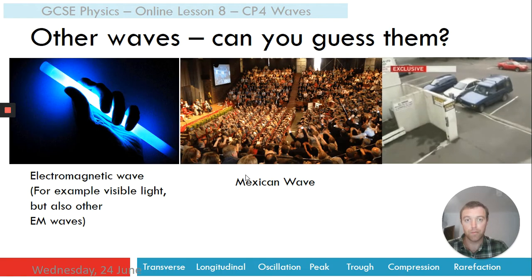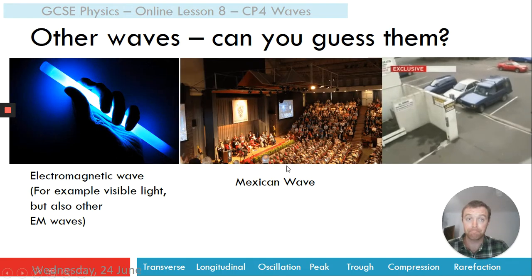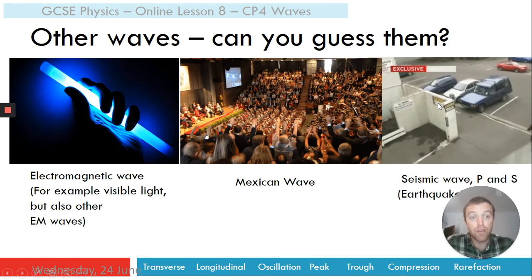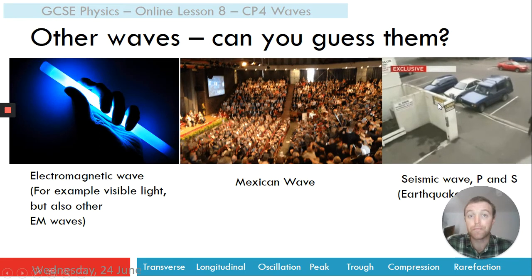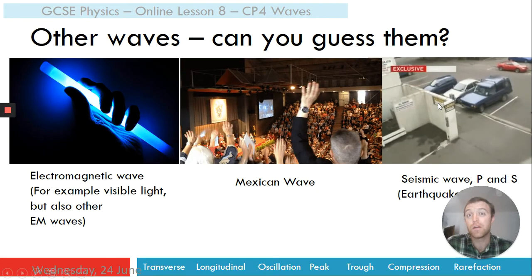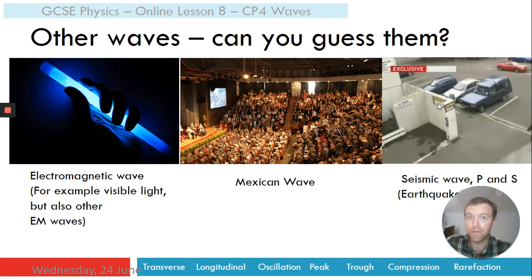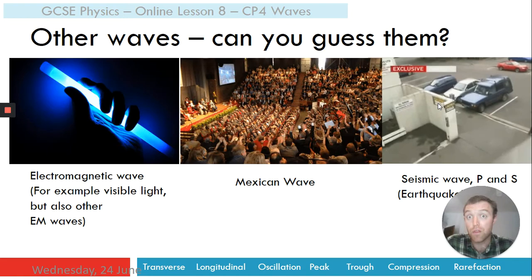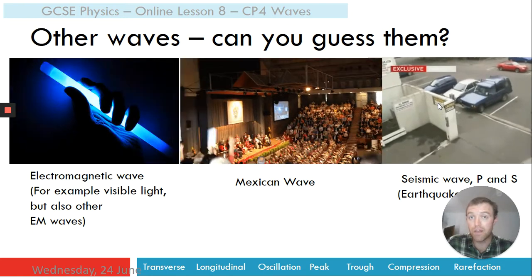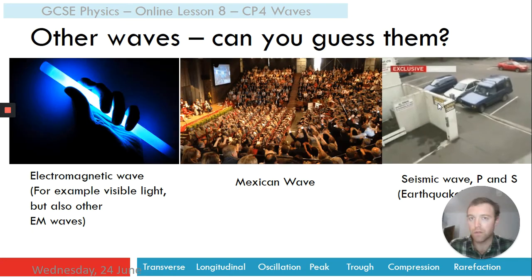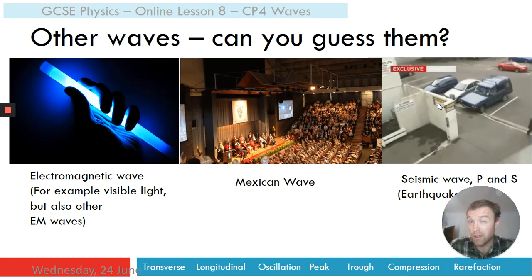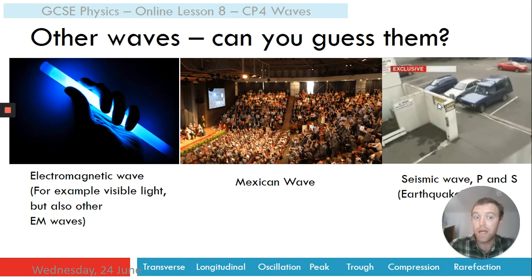And finally, the third one is a seismic wave, or if you wrote earthquake, that's also correct. But to be more precise, we can say a seismic wave. A seismic wave is a wave that travels through the earth, okay? And they happen as a result of faults, or sometimes huge explosions which we set off underground. And there are actually different kinds of seismic wave, as I've put there, P and S. We'll worry about those in a bit.